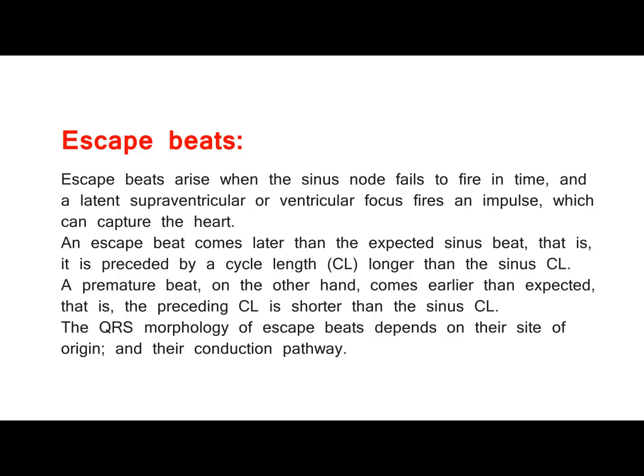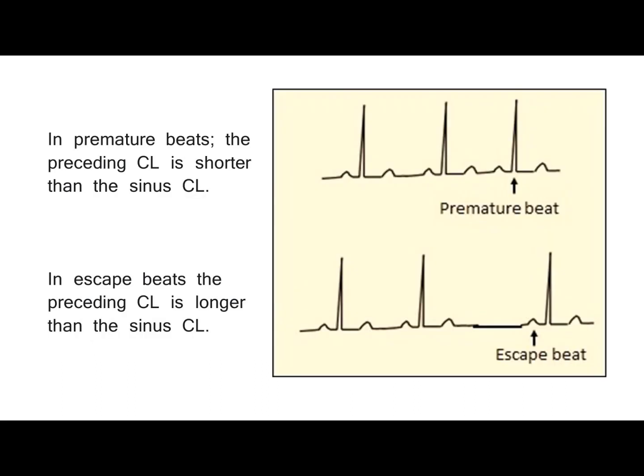An escape beat comes later than the expected sinus beat, that is, it is preceded by a cycle length, CL, longer than the sinus CL. A premature beat, on the other hand, comes earlier than expected, that is, the preceding CL is shorter than the sinus CL. The QRS morphology of escape beats depends on their site of origin, and their conduction pathway. In premature beats, the preceding CL is shorter than the sinus CL. In escape beats the preceding CL is longer than the sinus CL.